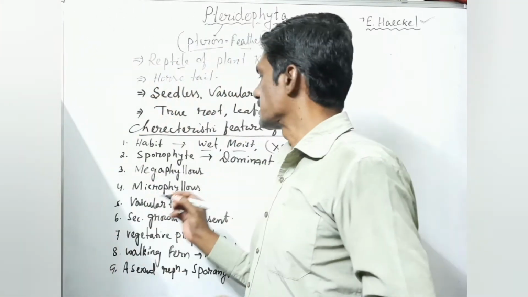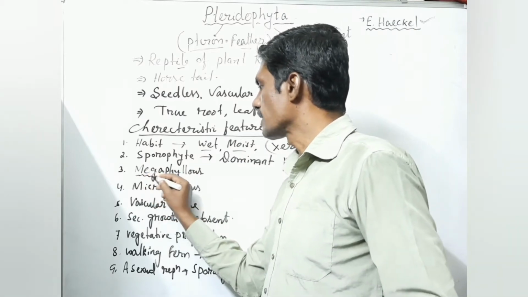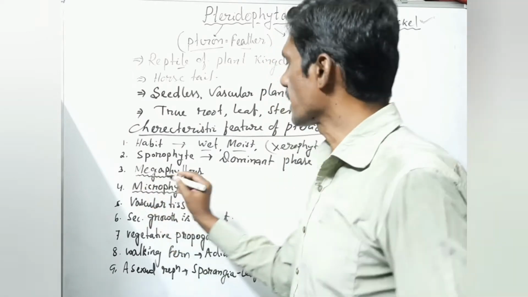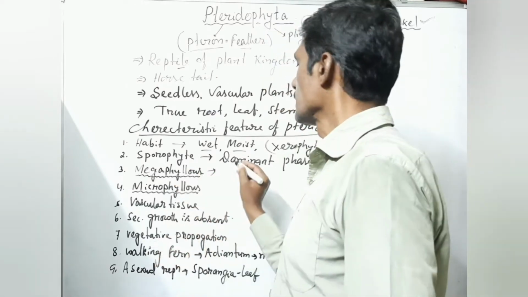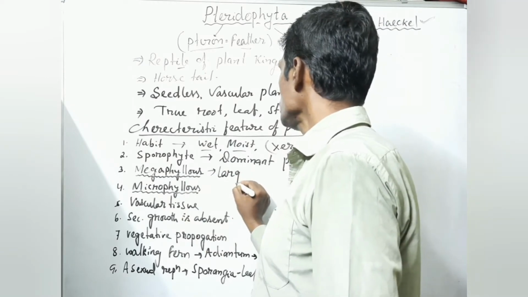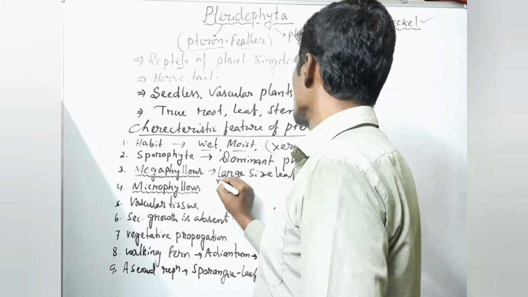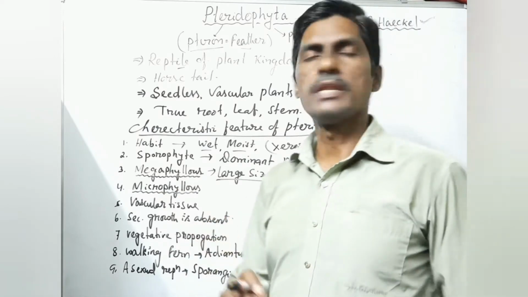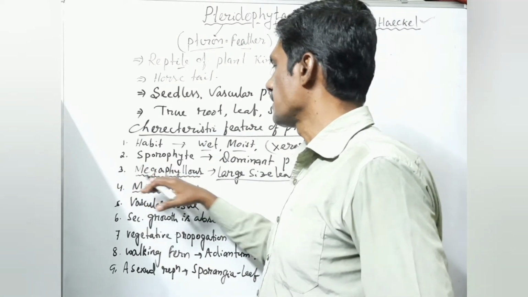Next, the sporophytes again divide into two kinds: one is called megaphyllous, and the other is microphyllous. What is the meaning of mega? Mega means big. So megaphyllous means some Pteridophytes produce large leaves, large-sized leaves. For example, ferns: in ferns the leaves are very large. That's why we can say the sporophyte is megaphyllous.